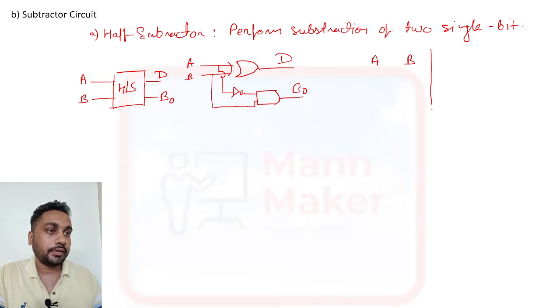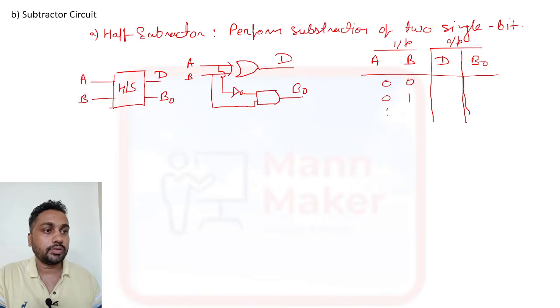Now you can check your truth table also. A, B, and the output is your difference and borrow out. This will be the input side and this will be your output side: 0 0, 0 1, 1 0 and 1 1. Now we have to do subtraction. 0 minus 0 is 0, borrow 0. 0 minus 1: we need to take a borrow of 1, and 2 minus 1 is 1, borrow 1. Then 1 minus 0 is 1, borrow 0. 1 minus 1 is 0, borrow 0. This is a simple truth table.